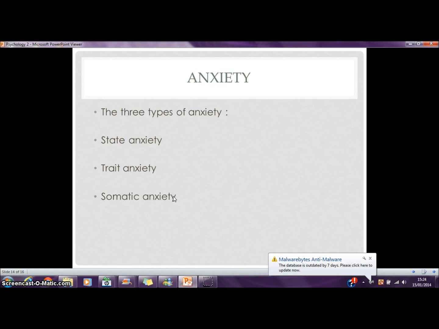Somatic anxiety. This type of anxiety relates to the physiological changes that your body goes through during a high-pressure situation. This can increase breathing rate, heart rate and sweating. An example of this could be a player taking a penalty in the 90th minute to win the match. He may suffer from somatic anxiety and his heart rate may increase.